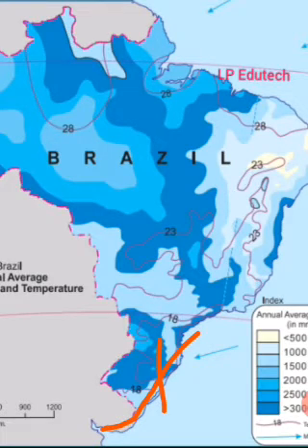So in the south part, we can find the temperate climate in Brazil.